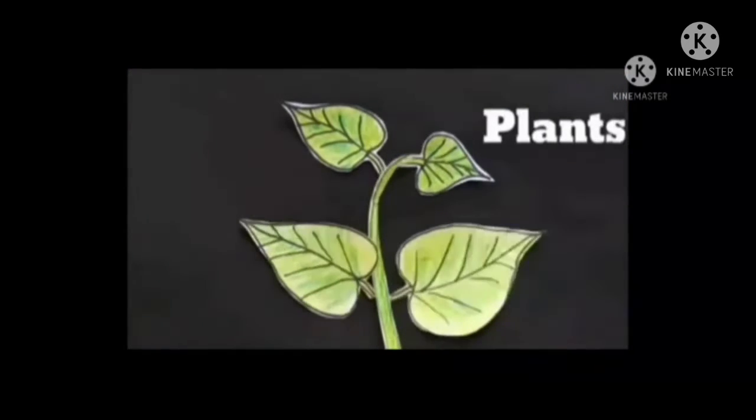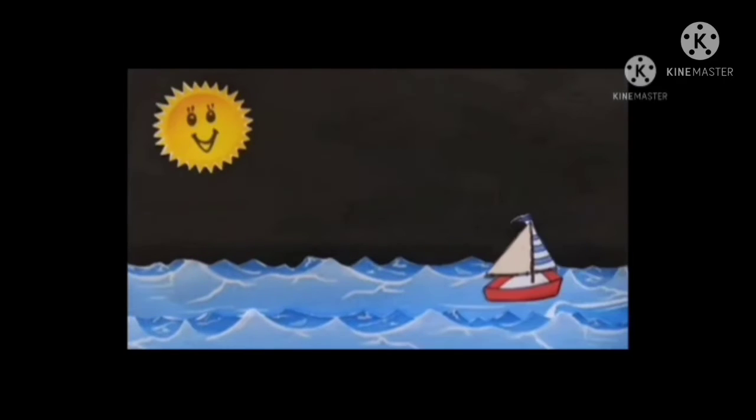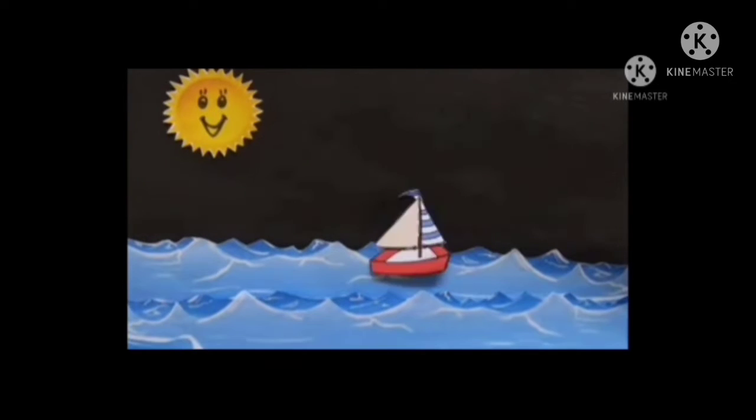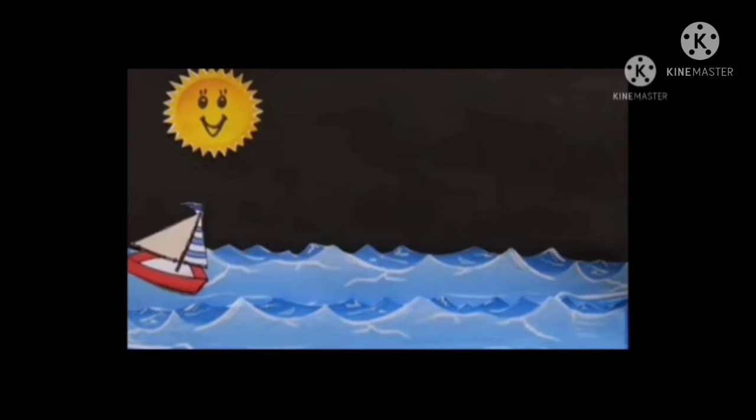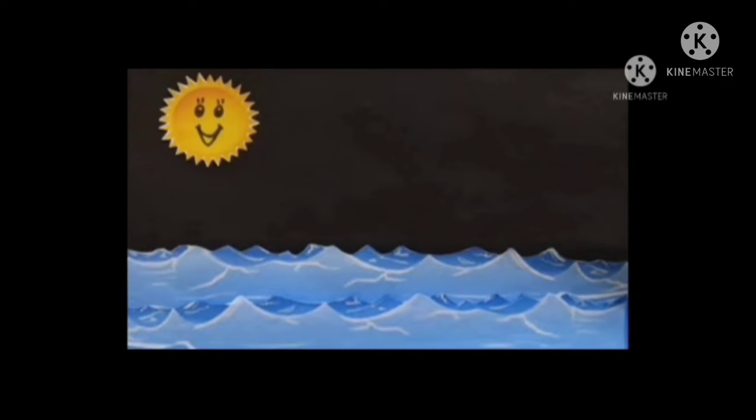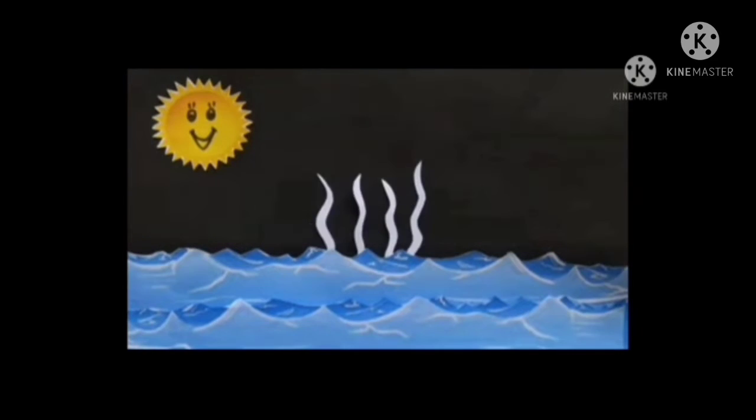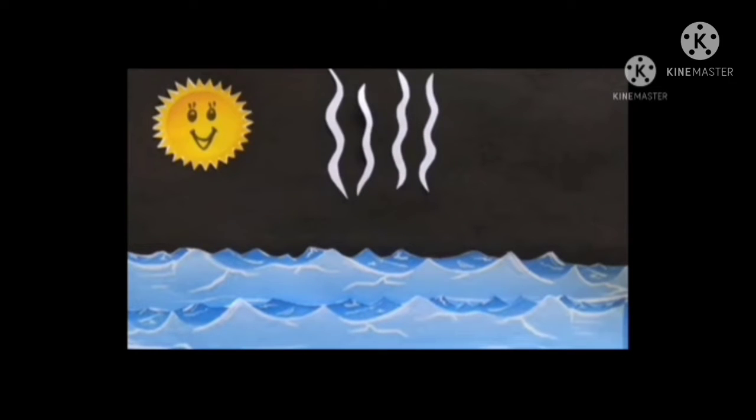As you know, there is a lot of water in the earth, mainly in ponds, lakes, oceans, even in plants. So, when the sun shines and it becomes hot, the water from the ponds, lakes and oceans turns into water vapor. This process is called evaporation. That is, water turning into water vapor because of heat.